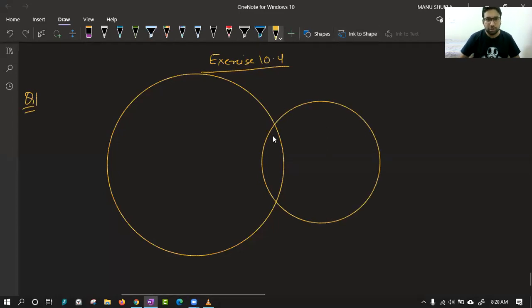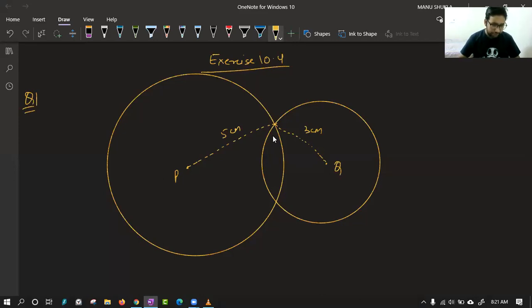So this is center, suppose P, center Q. So we have two circles of center P and center Q with radius 5 and 3. Okay, let me join it like this. This is 5 centimeter and this is 3 centimeter.